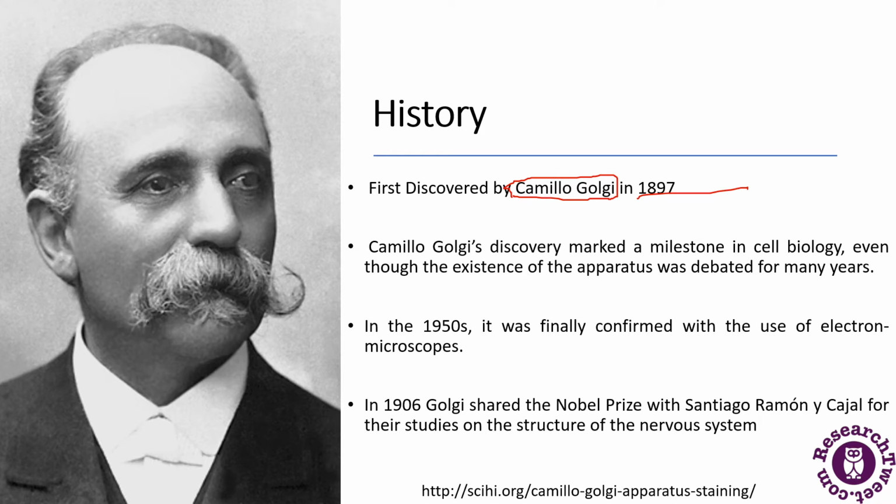In 1950, it was finally confirmed with the use of electron microscopes that the Golgi body is part of the cell and plays a major role in protein synthesis. He also got a Nobel Prize in 1906 for his studies on the structure of the nervous system and on the Golgi apparatus.